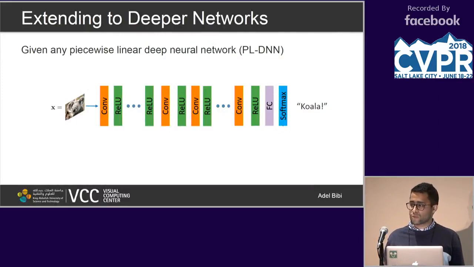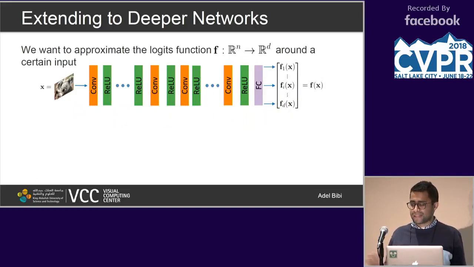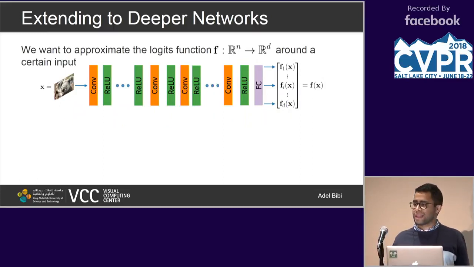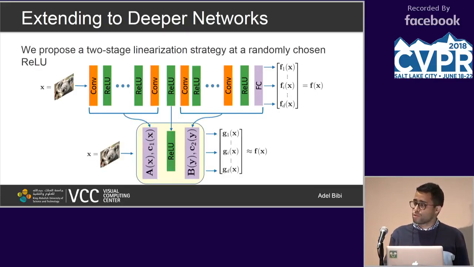So we start from a network of your favorite choice, trained, so we don't do any training, and what you do next is say, okay, let's say this network has D output functions, so it has D classes of some form, and all you do is select a ReLU of your favorite in that network, right? And then you simply perform what we call a two-stage linearization. You linearize everything after the ReLU, and you linearize everything before the ReLU.